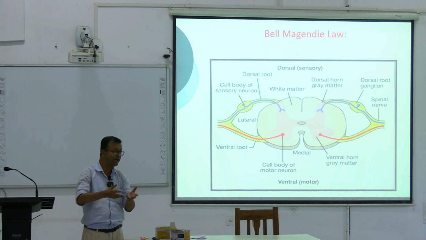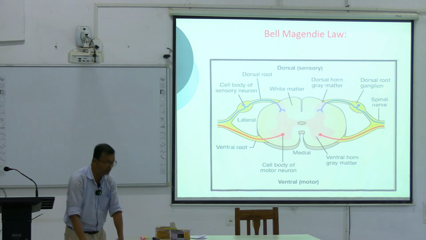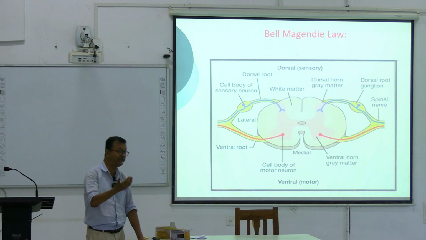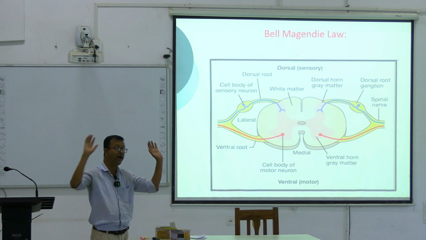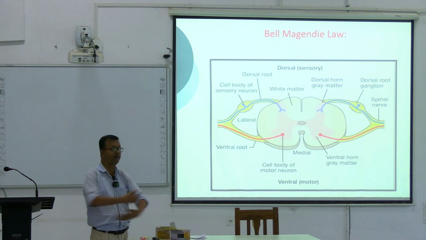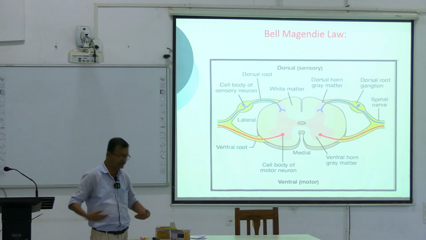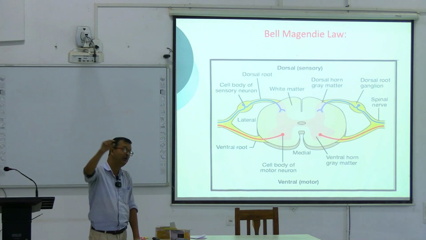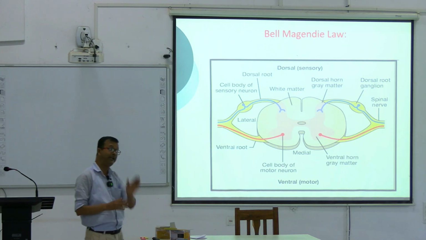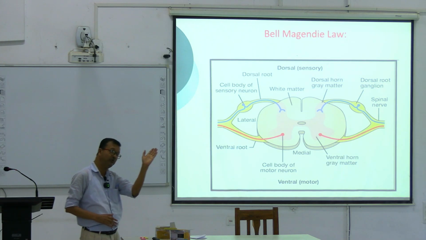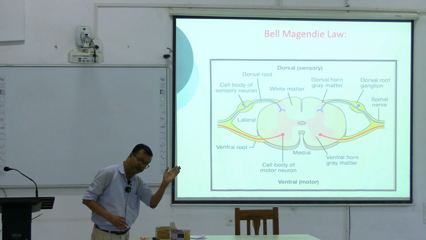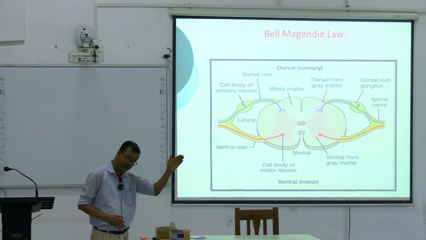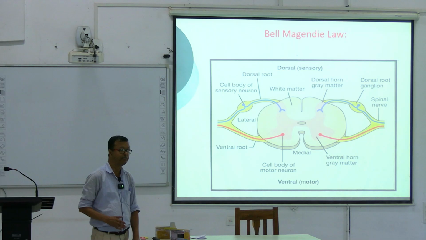The neurons are collected from the lower part of the body. And in cuneatus, the nerve fibers are collected from the upper part of the body. That is cuneatus. So this is the first order neuron. Then after the medulla, it decussates, meaning it crosses the midline to the opposite side of the body.